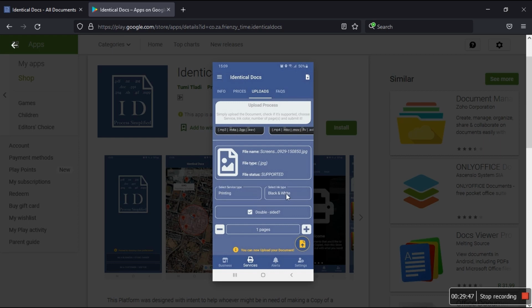I wasn't paying attention to this. Oh no, it is supported. Oh, sorry. 1, 2, 3, 4, 5, 6 documents. So I'm gonna do 6 documents. The price is 24 rand. So 6 documents equals 24 rand. And then I'm clicking upload.